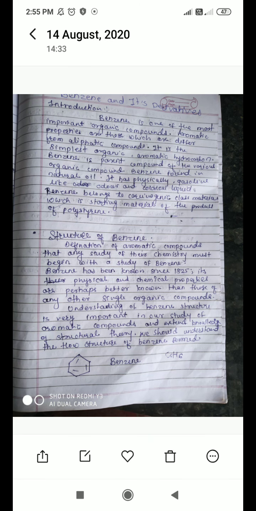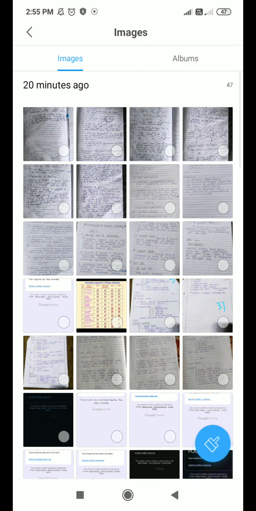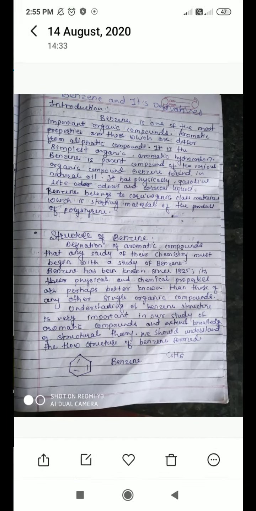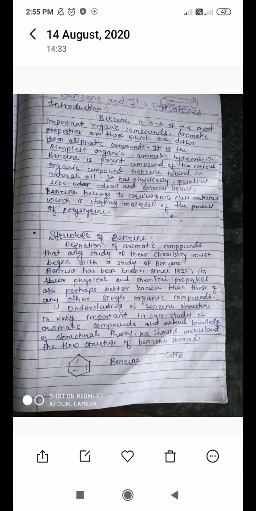Compared to other compounds, benzene's physical and chemical properties are widely studied as far as organic solvents or aromatic compounds are concerned. Understanding the benzene structure is very important in our study of aromatic compounds.